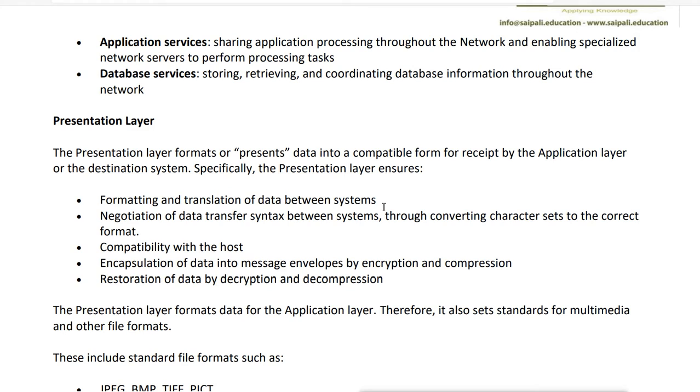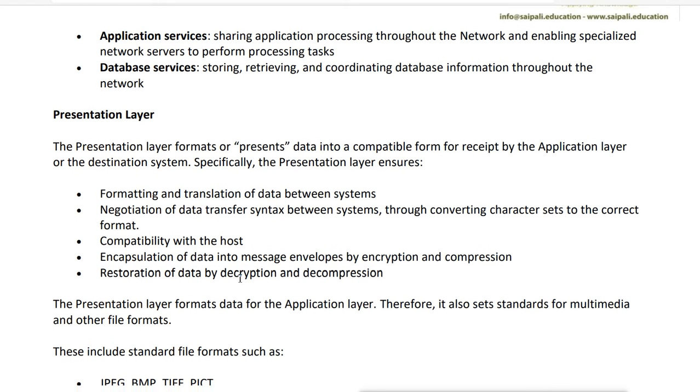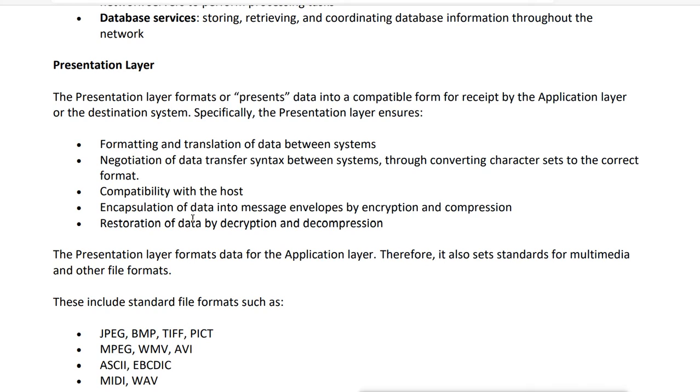That means whether it is an image file, a text file, a document file, a PPT file, or a video file, whatever, it formats the data according to the source and destination so that both will understand it. Negotiation of data transfer syntax between systems through converting character sets to the correct format. Compatibility with the host and encapsulation of data into a message envelope by encryption and compression. The presentation layer will also do the encryption and compression.